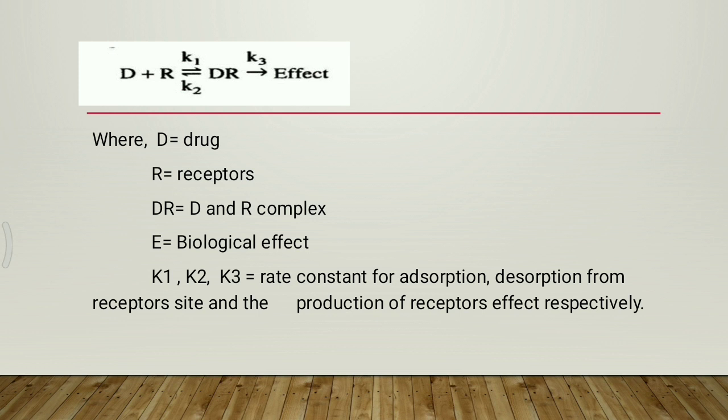Next, there is the drug receptor interaction equation.